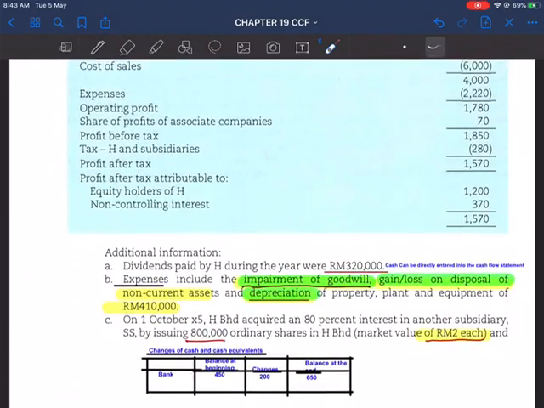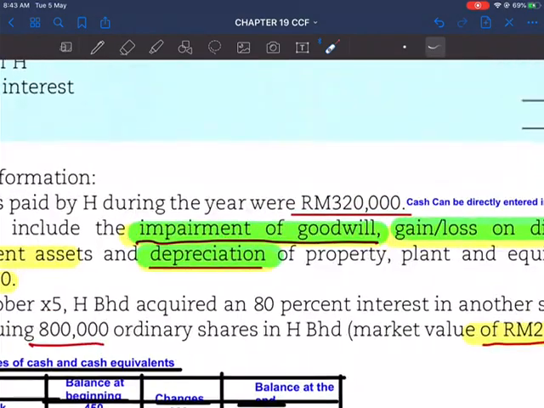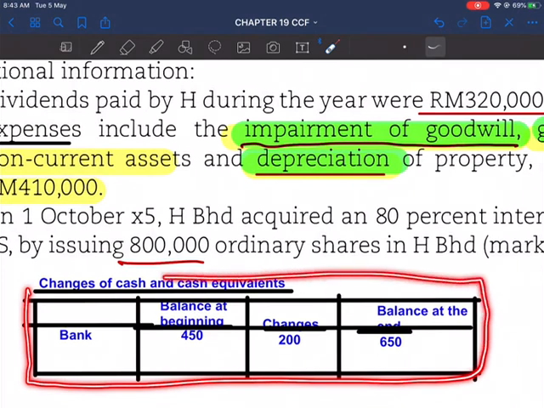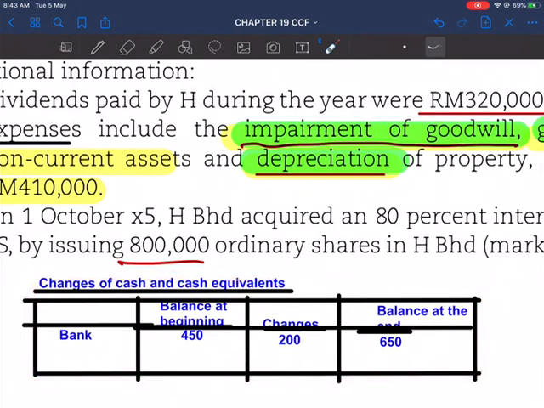The first part that you have to calculate or prepare is the changes of cash and cash equivalent. We want to investigate how much change in cash and cash equivalent has occurred during the year. So what is cash and cash equivalent? We have discussed earlier that it includes cash, bank overdraft, and also short-term investment.